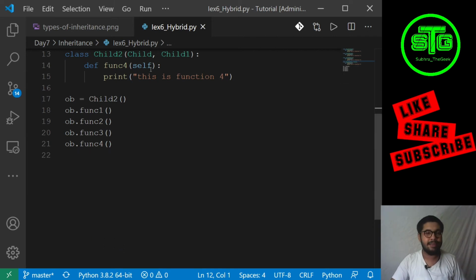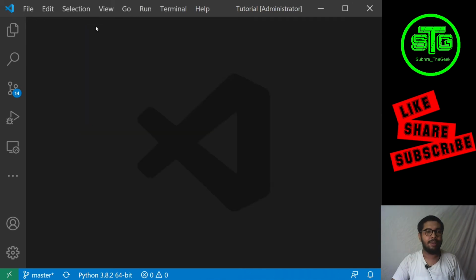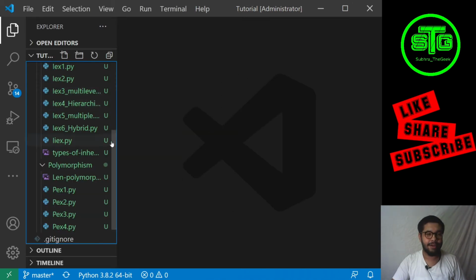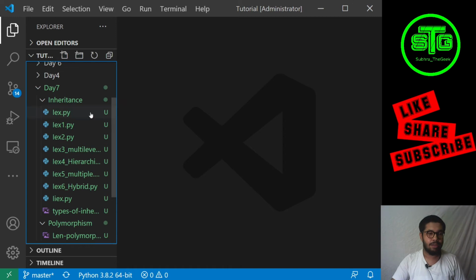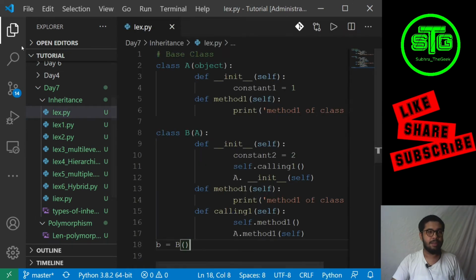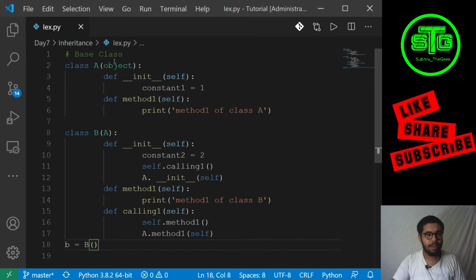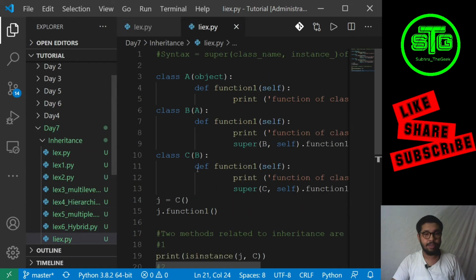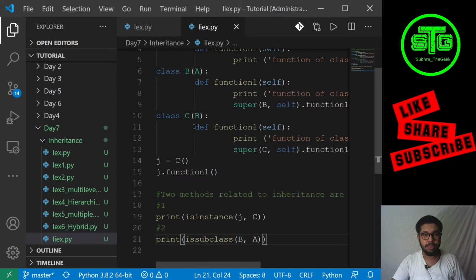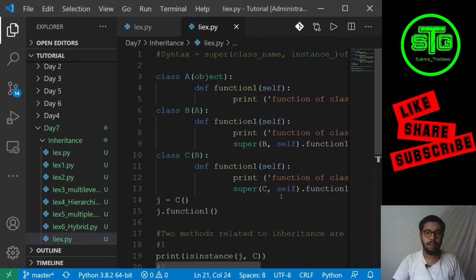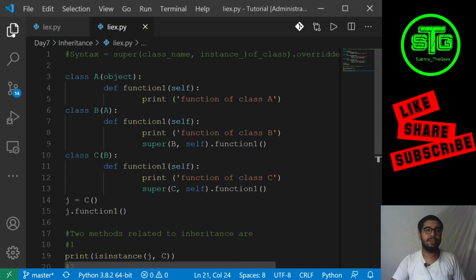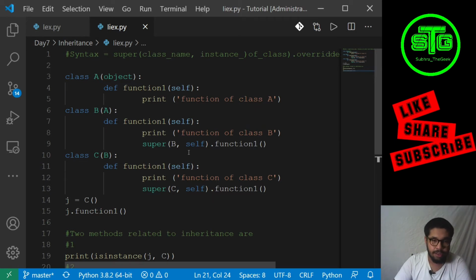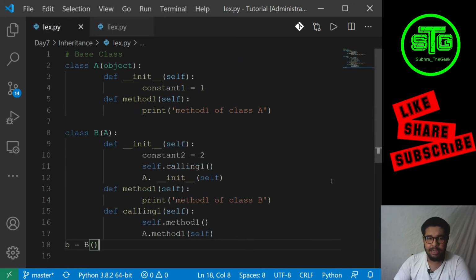Now there are 2 methods in inheritance which I have talked about. Those 2 methods are used for checking different things in inheritance. So this is one, function overloading. This will be coming in a jiffy. Let's first talk about this. There are 2 ways in which you can do it, that is using the super keyword or using the class name only.